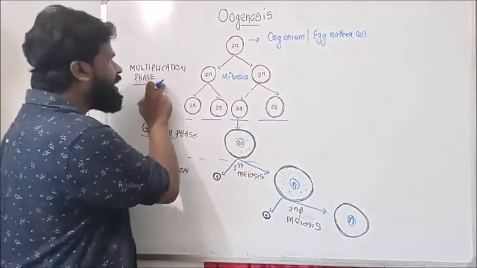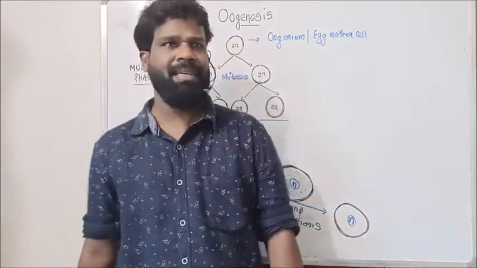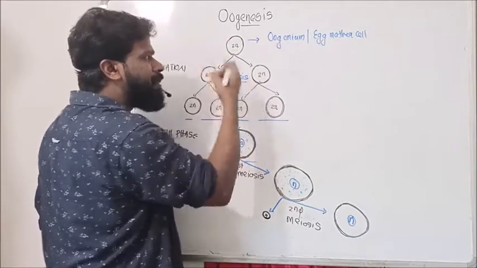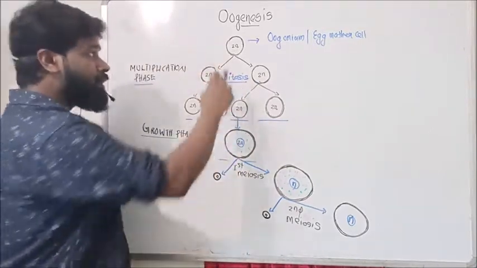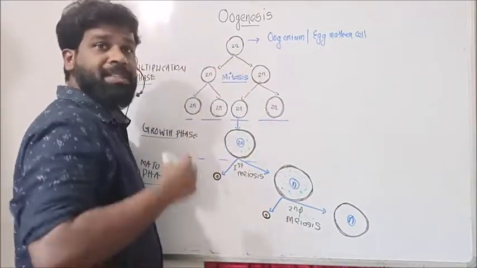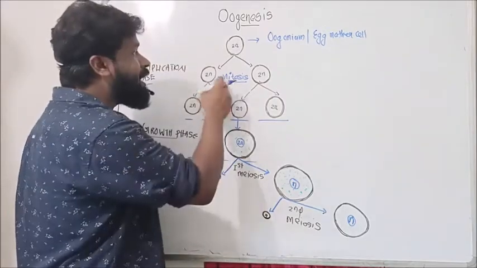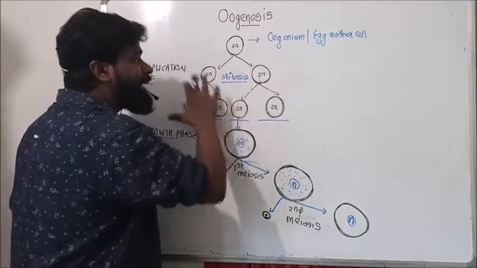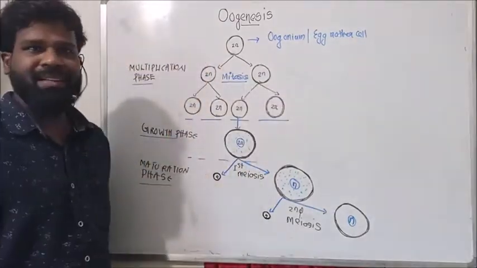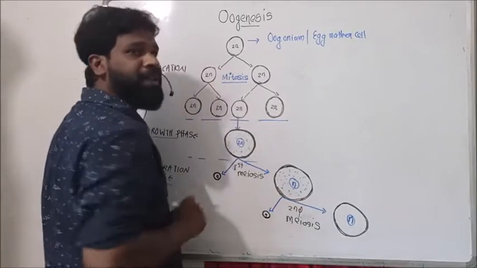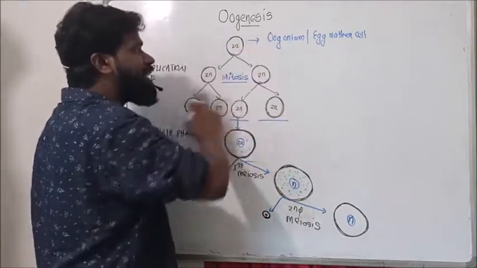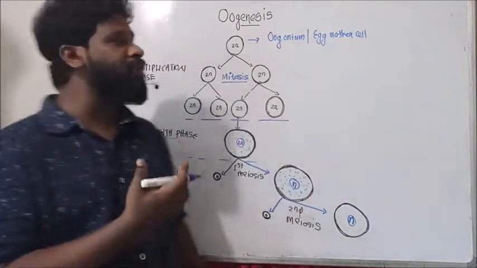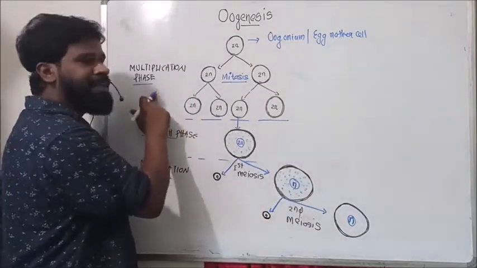During this multiplication phase, the oogonial cells, which are diploid, undergo repeated mitosis. What happens? It causes the multiplication of the oogonial cells. Because of repeated mitosis, copies or clones of the oogonial cell are formed during the multiplication phase.